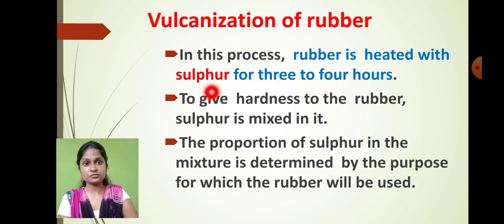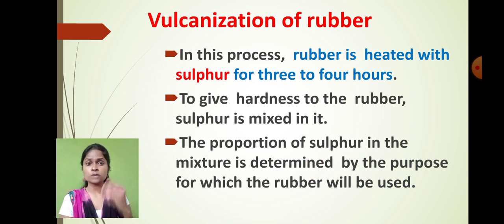The process in which rubber is heated with sulfur for 3 to 4 hours, this process we call vulcanization of rubber. To provide hardness to the rubber, we add sulfur. We are adding sulfur just to give hardness to the rubber. Are you getting my point?